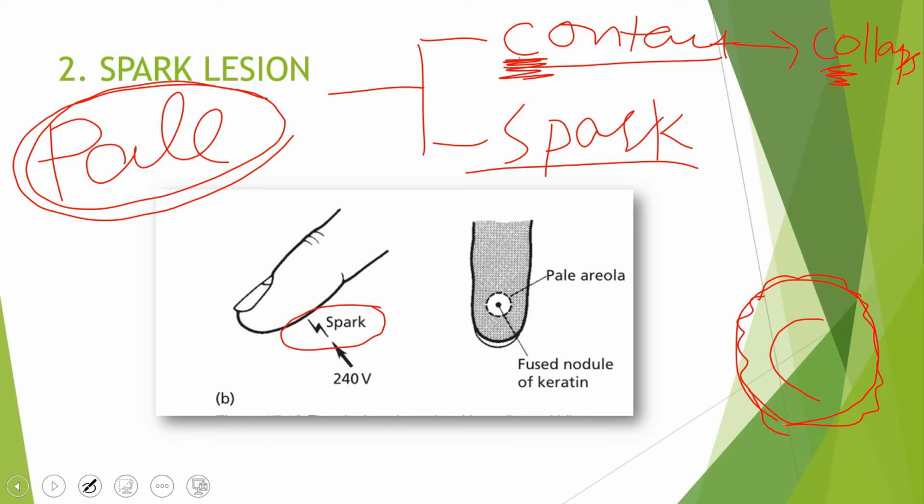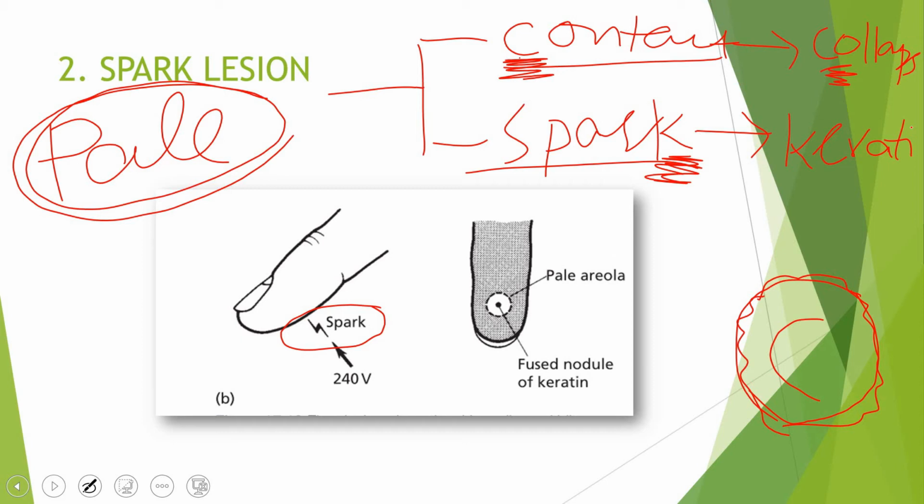Now coming to the spark half of the electrical lesion, the word spark has keratin. So the specific finding of sparking will be keratin nodules, because sparking will cause fusing of the keratin, wrinkling of the surface keratin. So that's the silly way of remembering. That's how I try to remember things. If you come up with some better mnemonics or another way, kindly tell me, or you can write in the comments if you like.